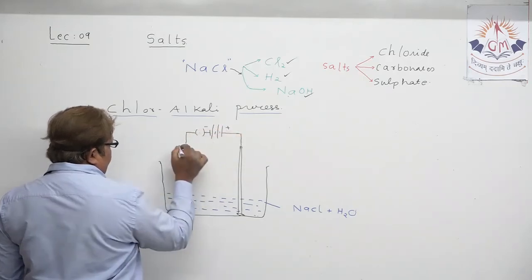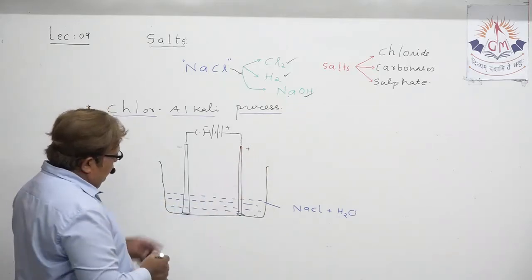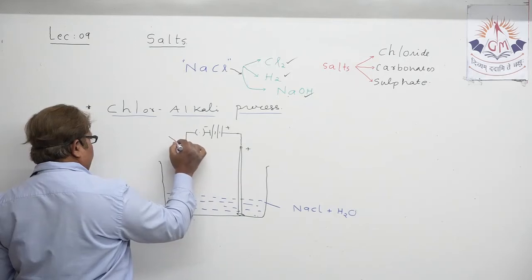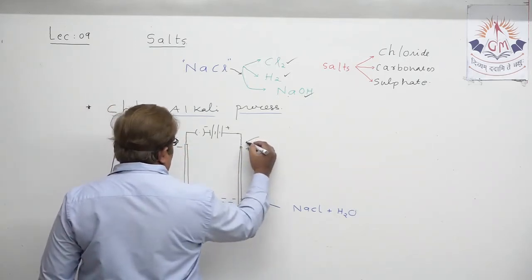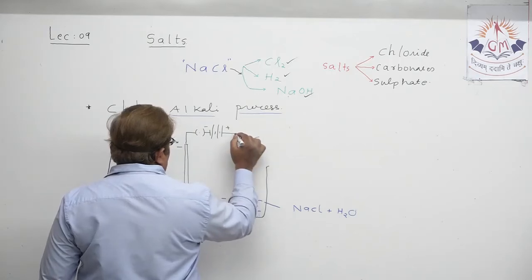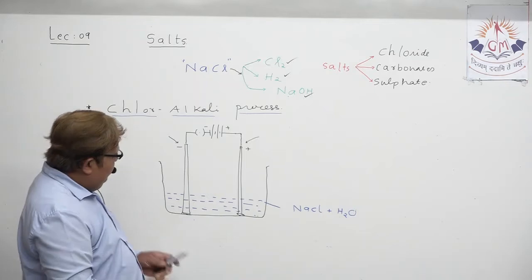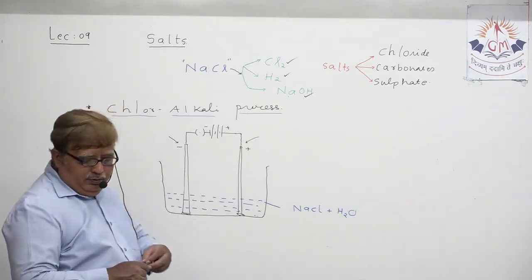This is negative and this is positive. So obviously this becomes the cathode, and this becomes the anode. So this is the total apparatus arrangement we want during the chlor-alkali process.